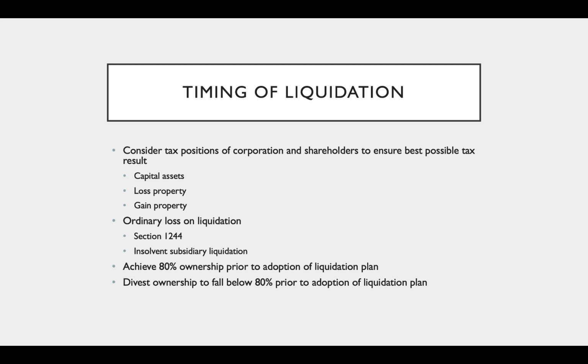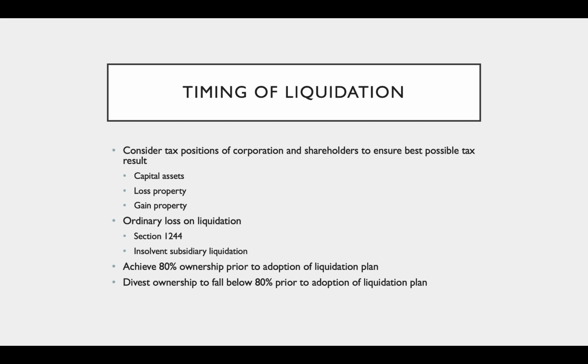And then when we are choosing to liquidate, we need to consider when to do that. We need to consider timing. And here are some important considerations. We first want to consider tax positions of the corporation and shareholders to ensure the best possible tax result. So, especially if it's a small, closely held corporation, you need to check the tax positions of course of the corporation, but also your shareholders, to ensure that this liquidation isn't going to be a terrible tax result for them. So we want to look at the capital assets, see if we have any lost property in there, figure out how to manage that.